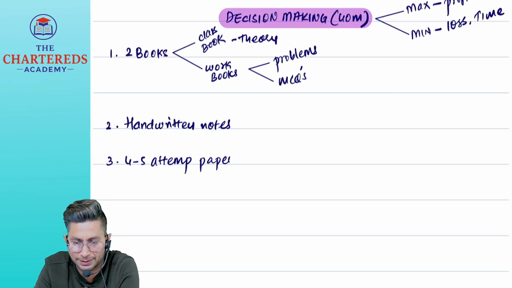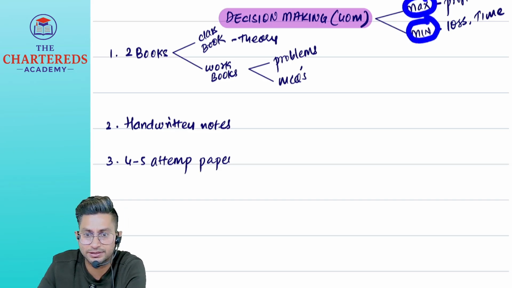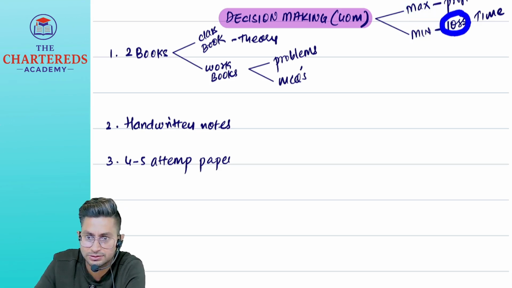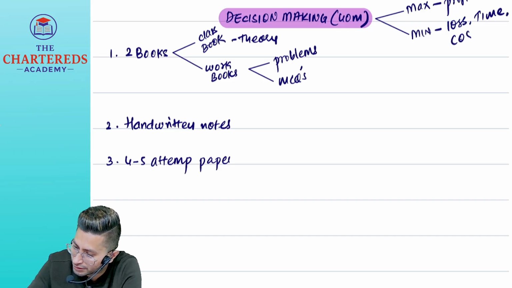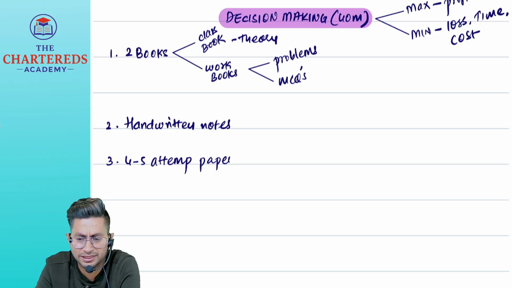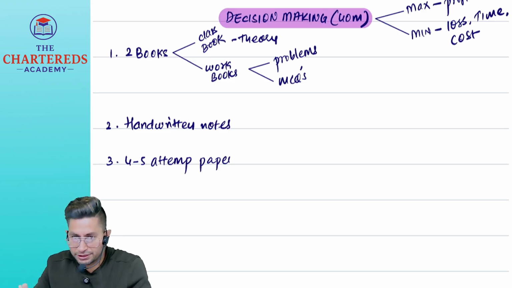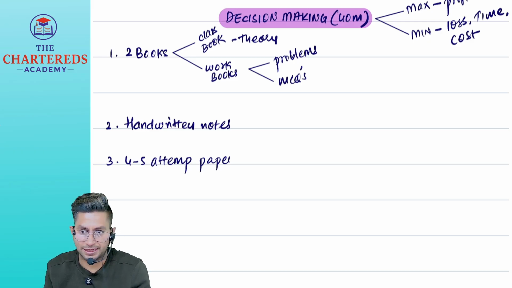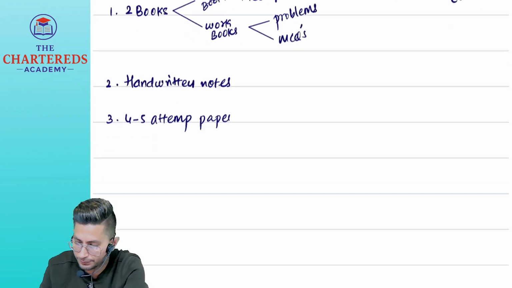This is entire chapter, only two things. Every chapter, any problem we go, our objective will be either maximization or minimization. Now you tell, if I minimize the loss and if I minimize the time taken to complete a task, if I minimize the cost, automatically profit will be maximized. So they're very simple objectives. We have nothing much, no need to worry here, simple chapter. Now, I'll brush up the entire syllabus, what we are going to study, what all chapters we have. Along with that, I will also tell you guaranteed sure questions in exam, what they will ask.